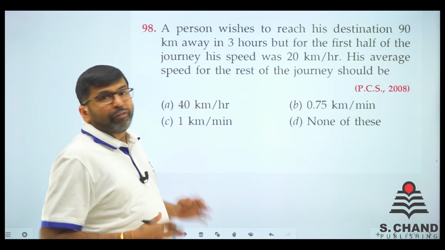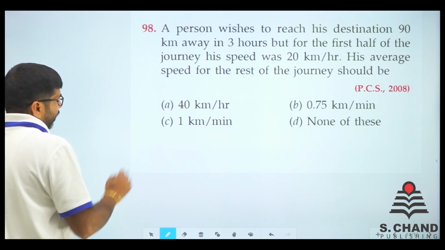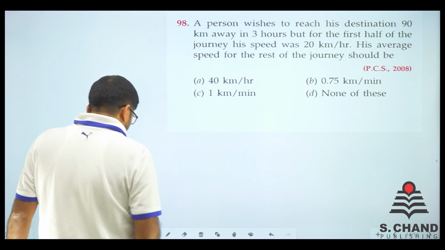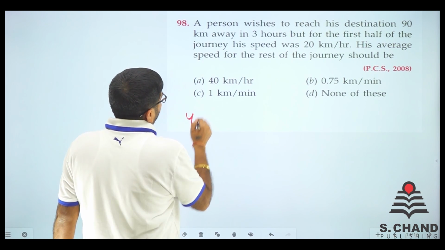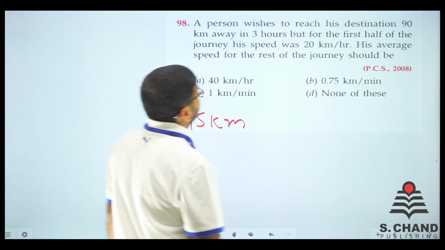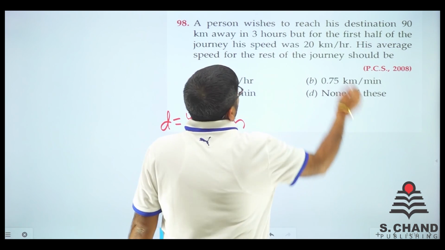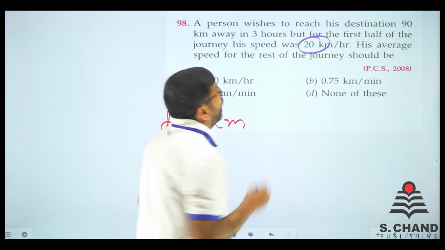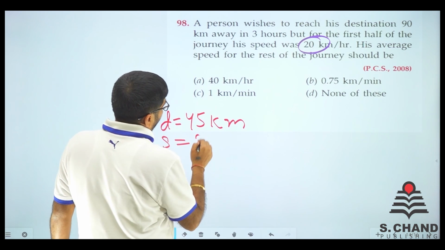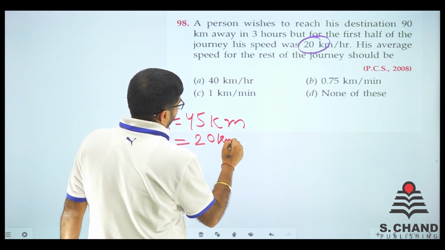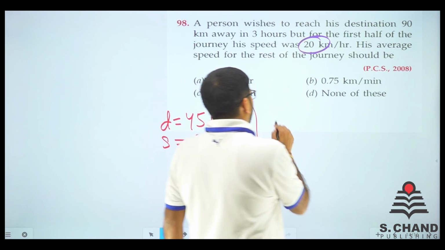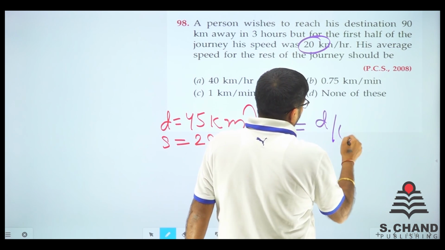Now first half. Say for example we just talk about the first half. What is the first half? First half means 45 kilometers. So distance is equal to 45 kilometers, and for the first half, his speed was 20 kilometers per hour. So speed we have 20 kilometers per hour. Now speed is equal to distance upon time. That is my favorite formula.